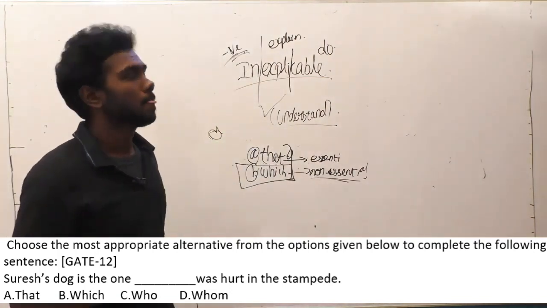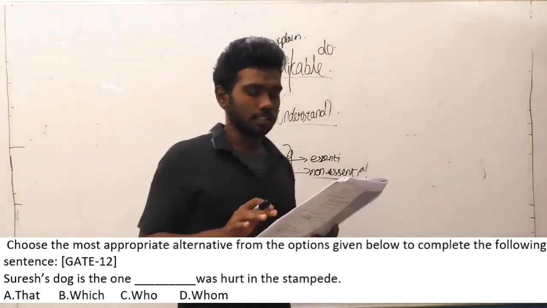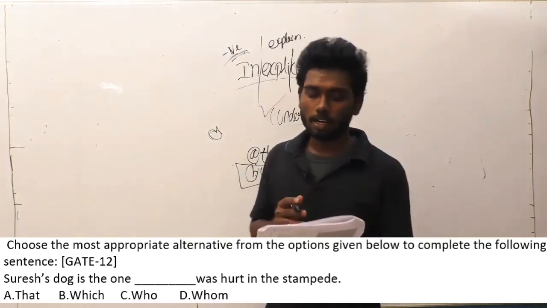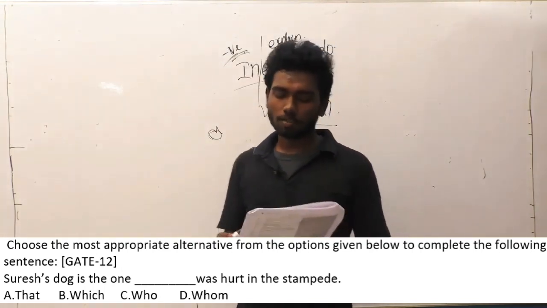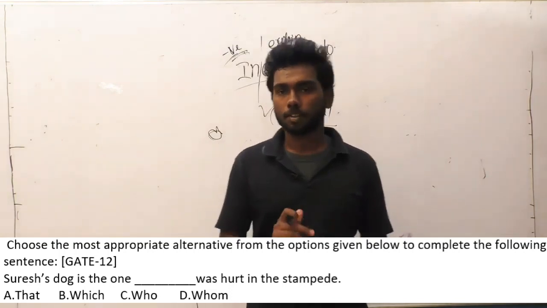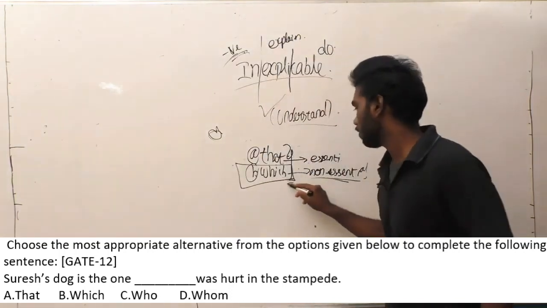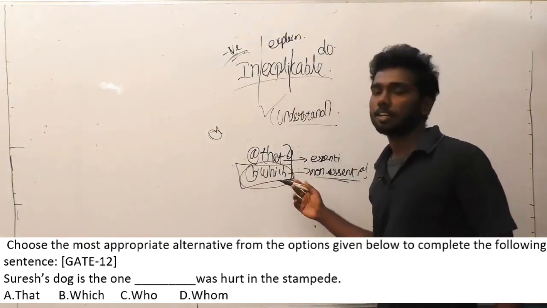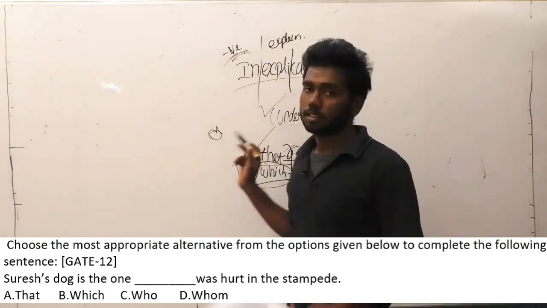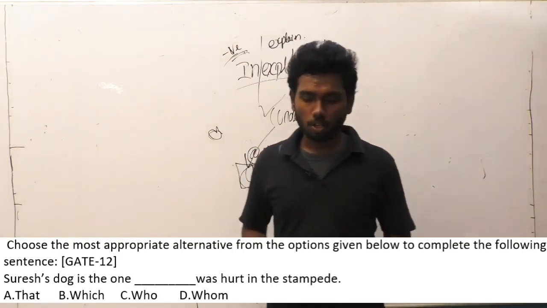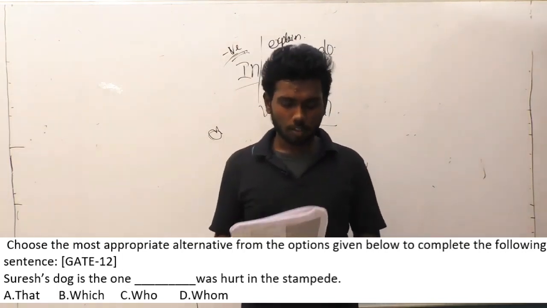For example, in this sentence, Suresh's dog is the one dash was given. So this is the first mention. It is not the third mention. So we have to use 'which' for the third mention. In the first and second mention, we have to use only 'that'. So I hope you understand. The answer is 'that'. Let us move on to the 21st question.